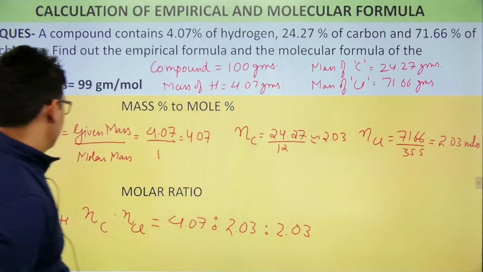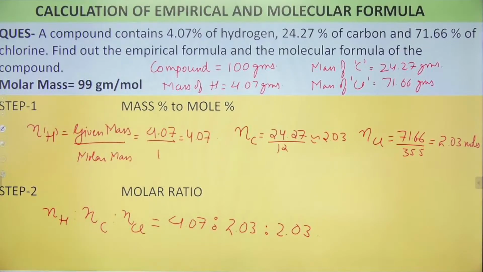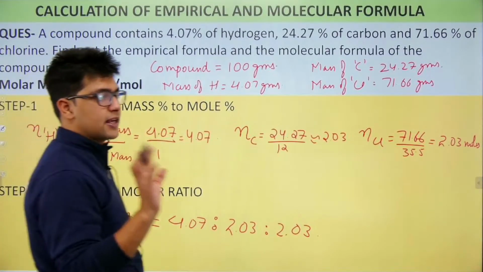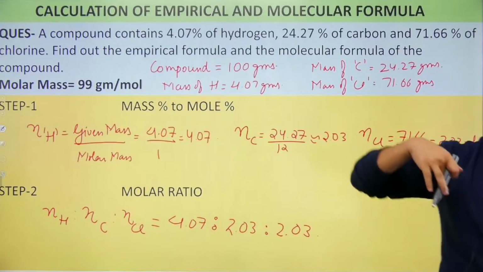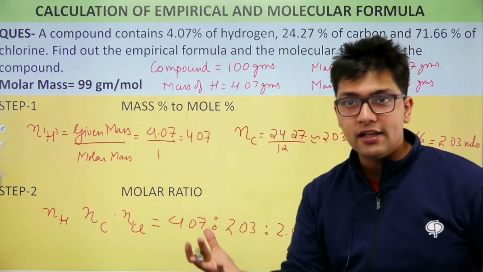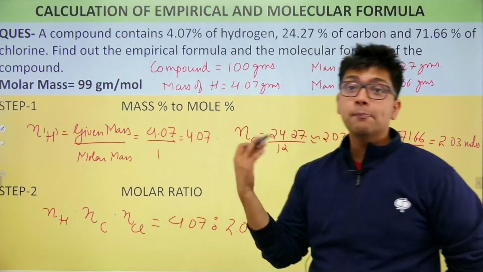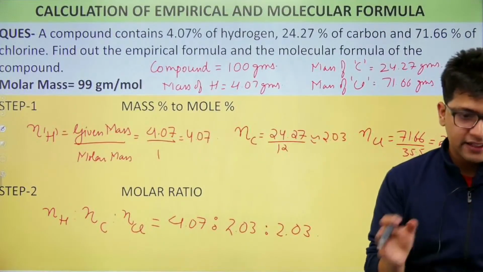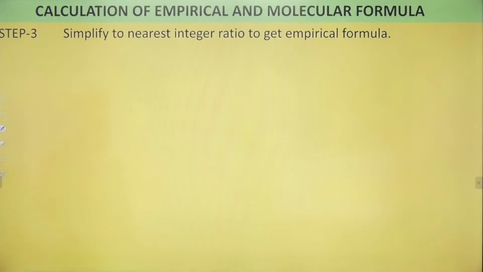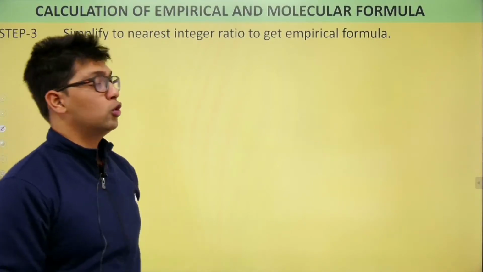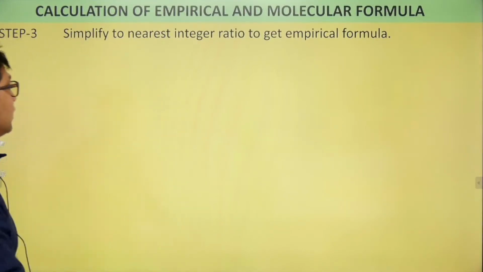Now this is what I have to find in the molar ratio. This is my step 2, that is find the ratio of the moles. Now what I will do in step 3 is I will find the simplest whole number ratio. In step number 3, I will simplify to the nearest integer ratio to get the empirical formula. That is what I will do.